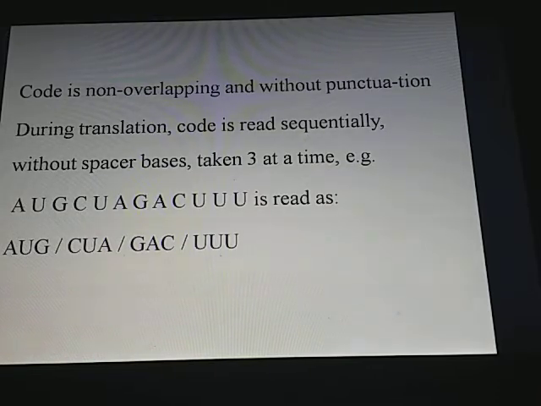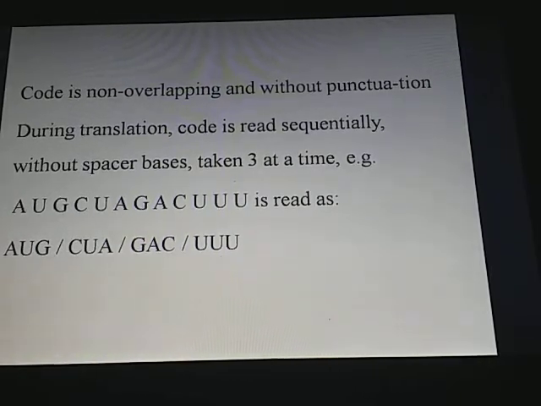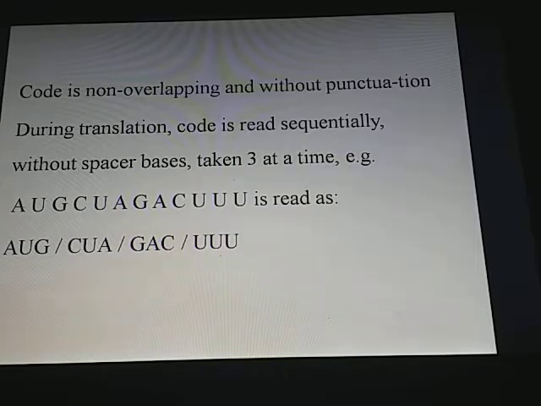The code is non-overlapping and without punctuations. So it means the code is continuous. During translation, the code is read sequentially without spacer bases, taken 3 at a time. So this can be read as AUG, CUA, GAC, UUU. So this indicates the code is non-overlapping without any punctuations.